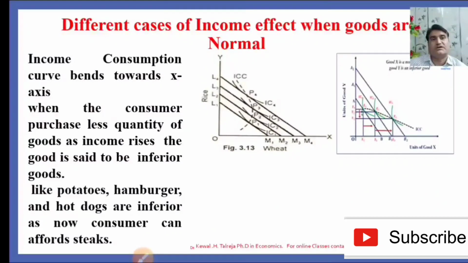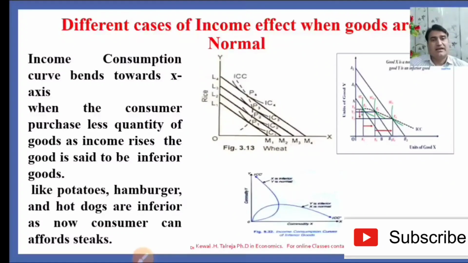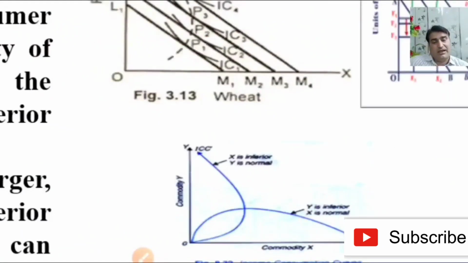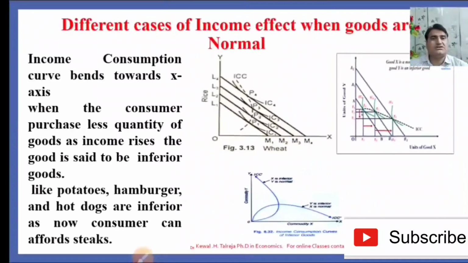When the income effect is positive, when the income consumption curve bends towards the x-axis, it means X is treated as a normal good, whereas Y is treated as inferior. For example, when the income consumption curve bends towards the y-axis, it means the consumer is purchasing more quantity of Y. When it bends towards the x-axis, it means the consumer is purchasing more quantity of X. The direction of the income consumption curve decides the nature of the goods.